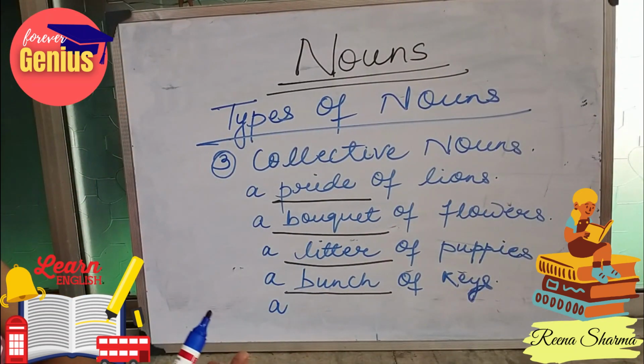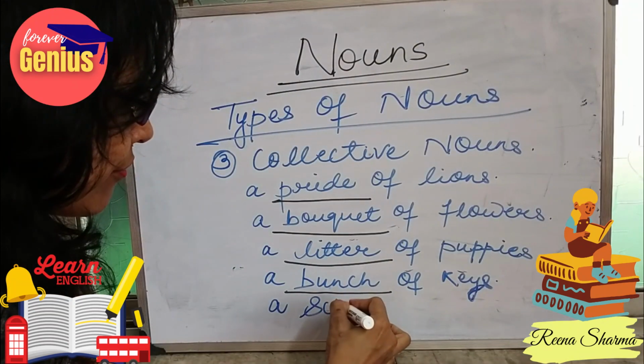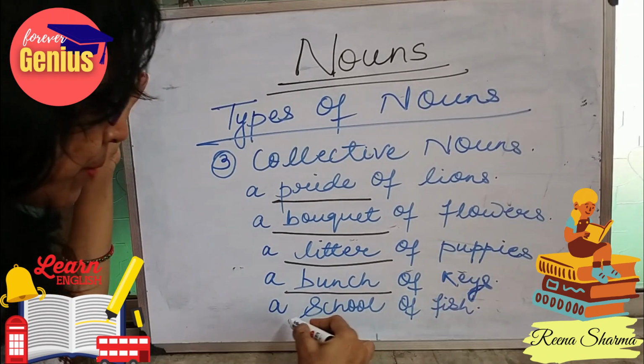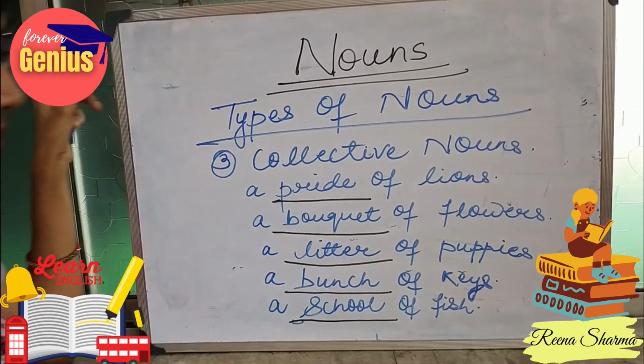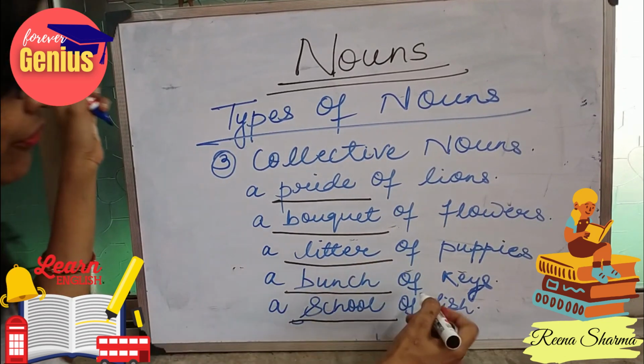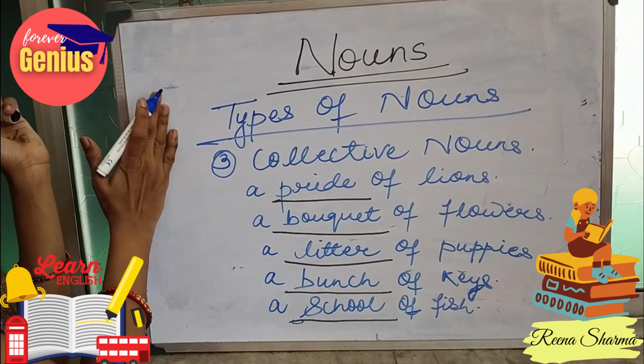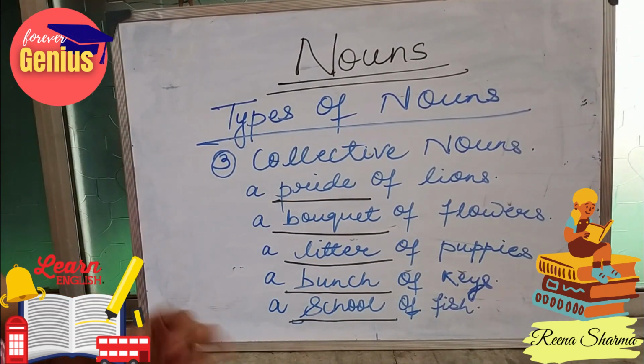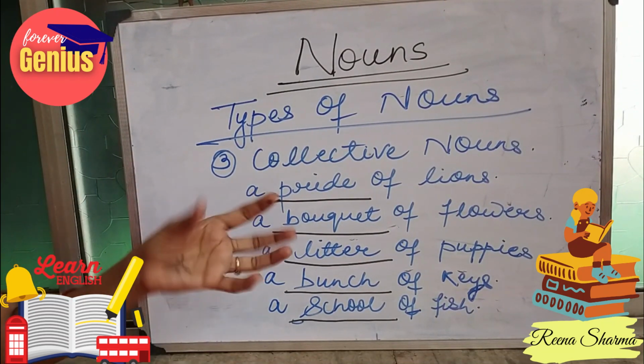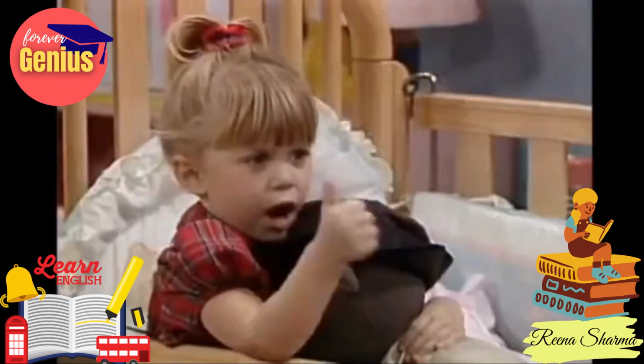Let's see one more example. A school of fish. When a group of fish are together, they are termed a school of fish. So this is coming into the category of collective nouns because we are talking about a group.